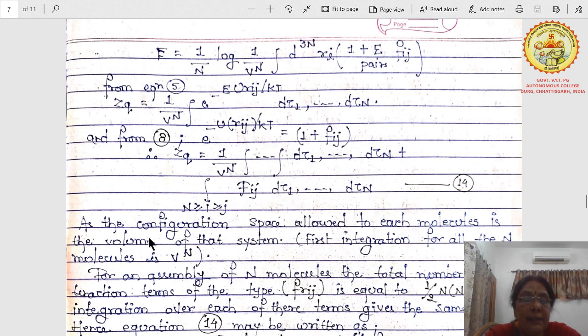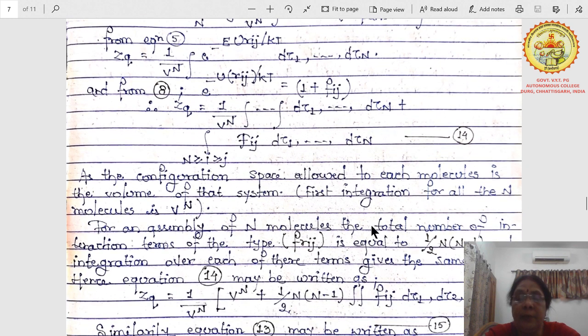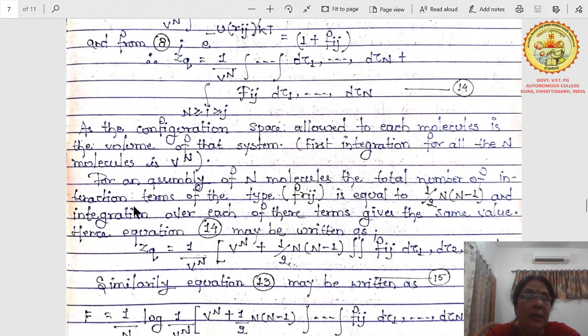As the configuration space allowed to each molecule is the volume of that system, the first integration for all the n molecules is V to the power n. You have to understand this. For an assembly of n molecules, the total number of interaction terms of the type fij is equal to 1/2 n(n minus 1). The interactions are 1/2 and n minus 1. You have to understand this. And integration over each of these terms gives the same value.